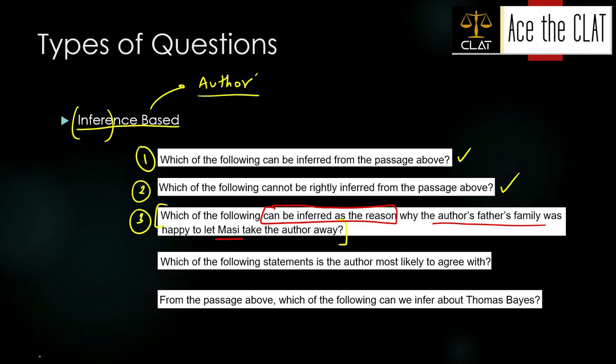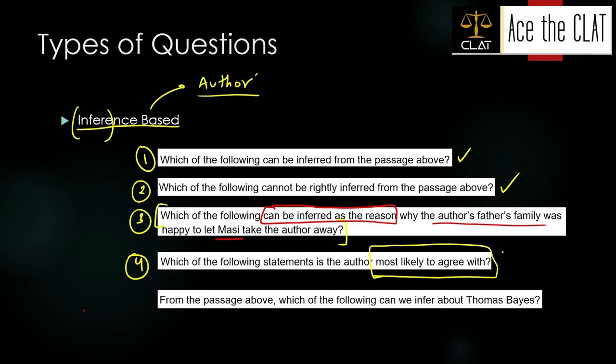The fourth way is: which of the following statements is the author most likely to agree with? Now this is another way. Sorry for the disturbance, I was talking about which of the following statements is the author most likely to agree with, right?